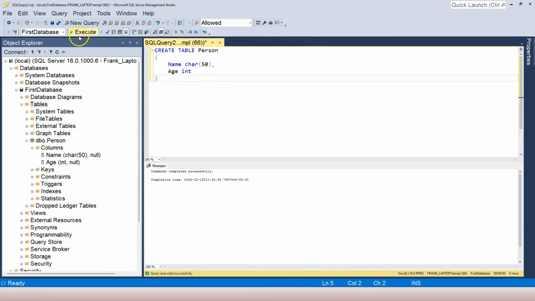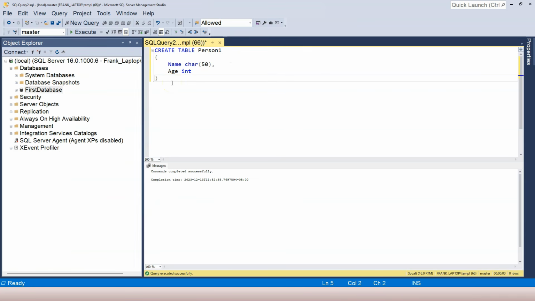Now, there's a different way to specify which database we're going to use. So imagine I'm going to create another table that is called person1. If I'm currently on the master database and I just run the execute statement, person1 is going to be created inside the master database. But I want to create the person1 table inside the first database. So instead of using the SQL Management UI, I can use a SQL statement, which is the use statement. So I'm going to say use, followed by the name of the database. So I'm going to say first database.